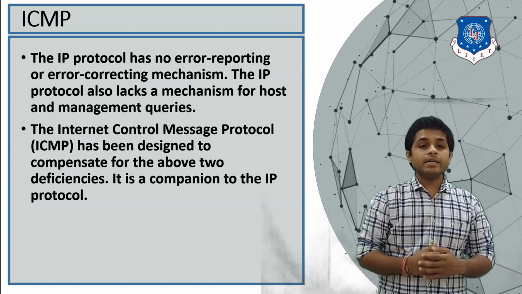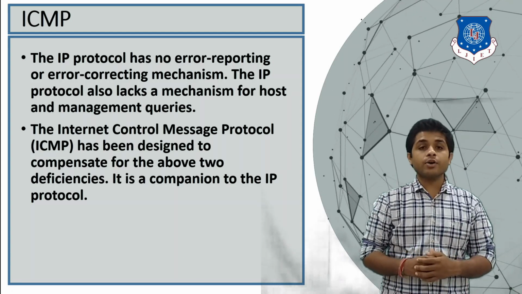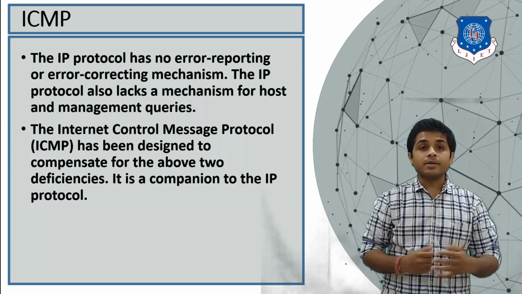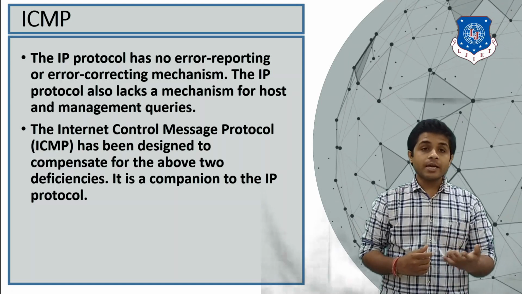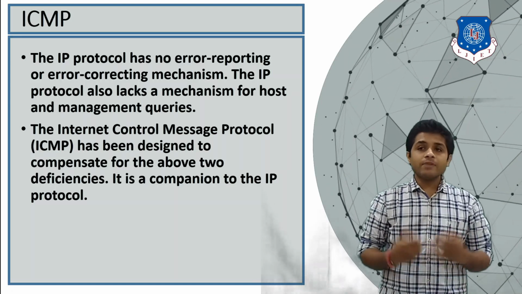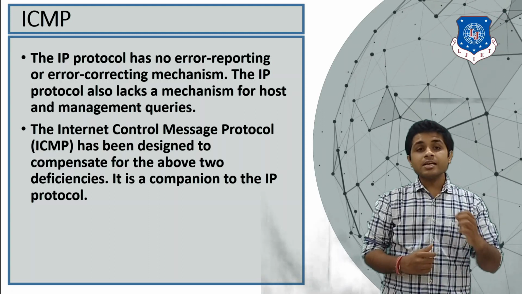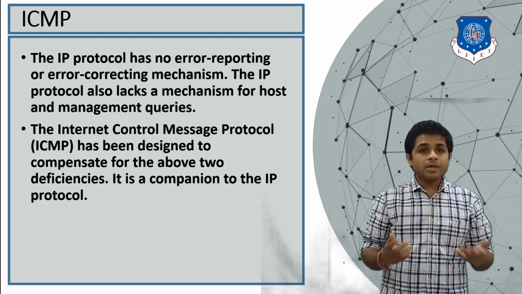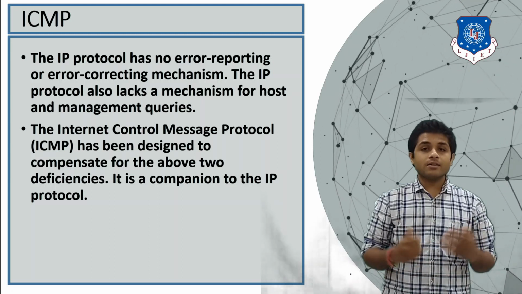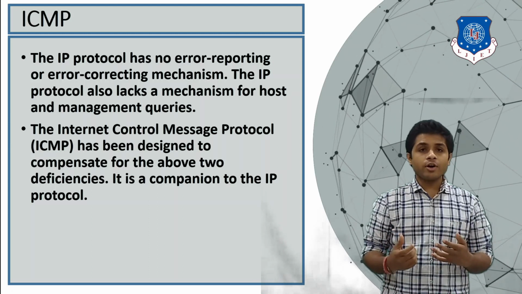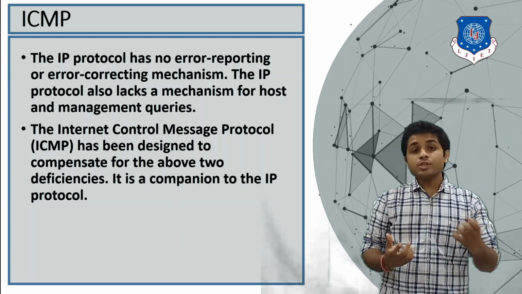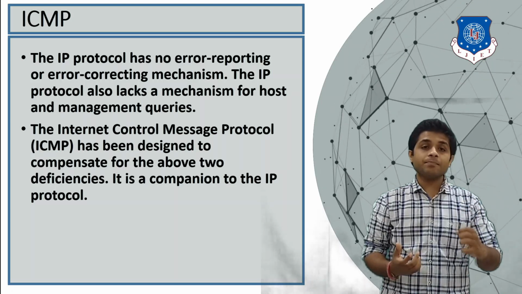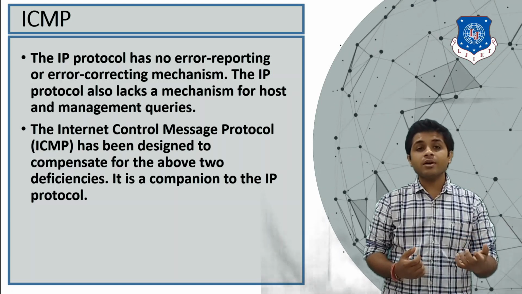So that is why we need ICMP, the Internet Control Message Protocol. What is an example of ICMP? If you open any website on your computer, and that website is not reachable, you see a message on your browser that the website is not reachable. Sometimes you also see a message that the destination is not reachable or it is not found. Those types of messages are generated by the protocol called ICMP, and ICMP resides in which layer? The network layer.